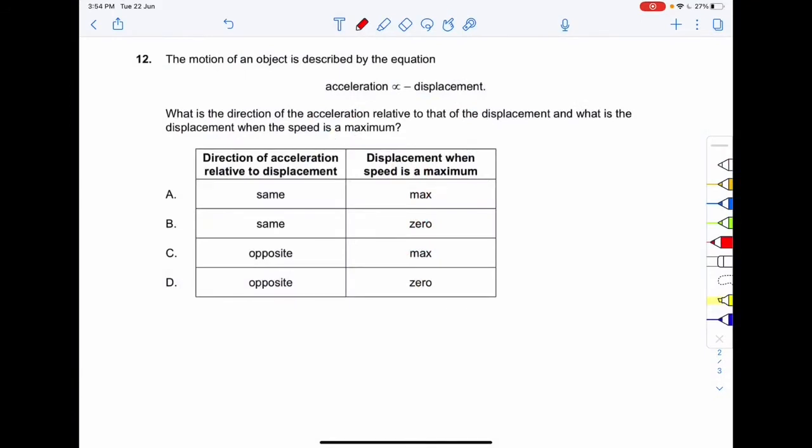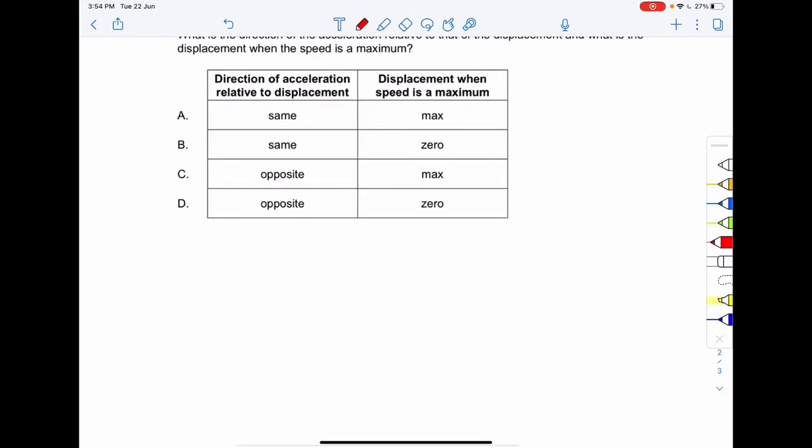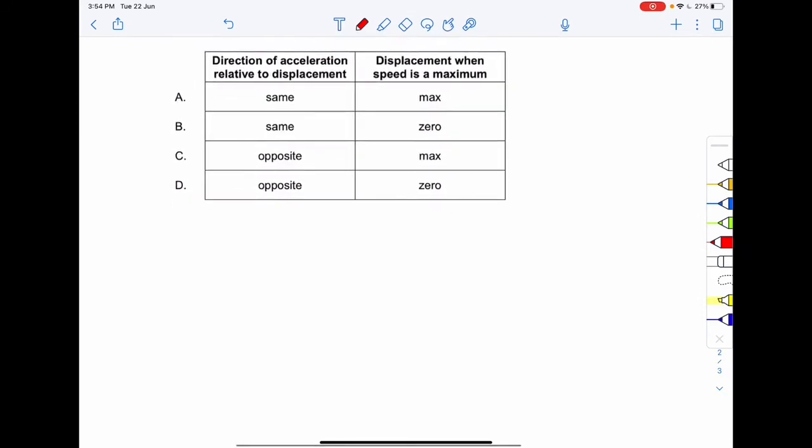The motion of an object is described by the equation acceleration is proportional to the negative of displacement, right? So over here, we all know, this is the equation of your SHM. So what is the direction of the acceleration relative to that of the displacement, and what is the displacement when the speed is maximum? Okay, so that means in SHM acceleration is directly proportional to the negative of displacement, or acceleration is written as minus omega square into x.